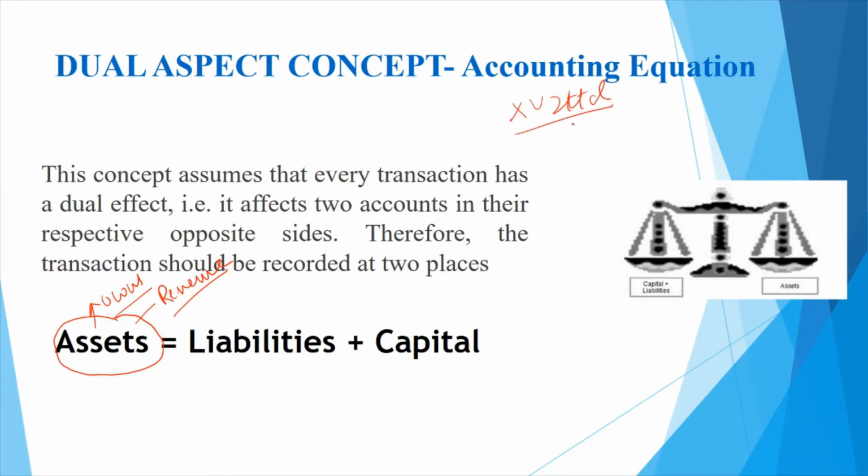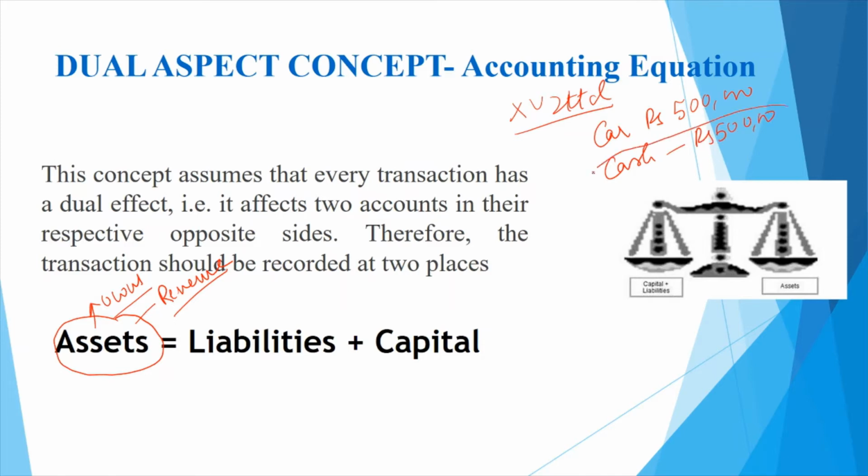Let's take XYZ Limited, which purchased a car by paying cash. Let's assume the car price is 500,000, and the business has paid cash of rupees 500,000.